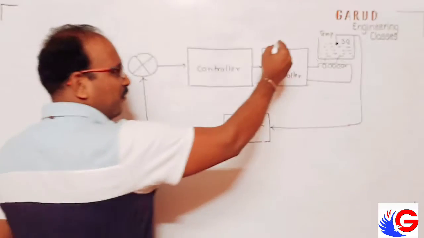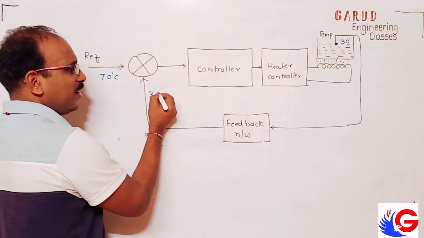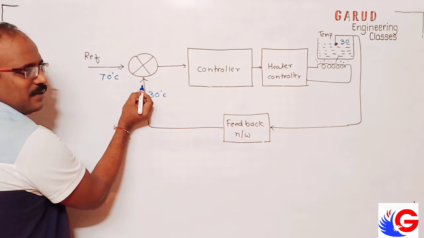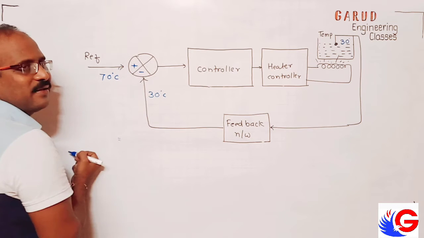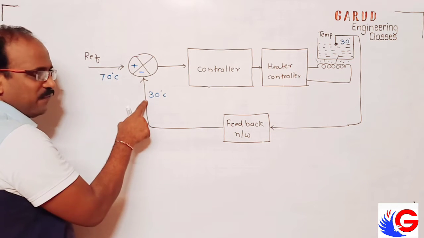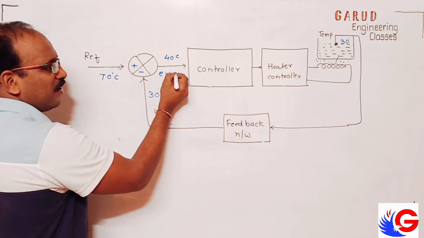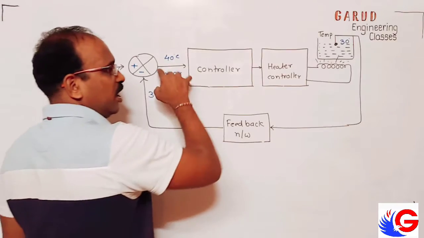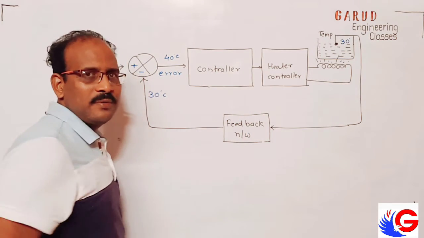But whatever is fed back, that is 30 degree. So what it does, this minus this, you take the error. So I say this is plus and this is minus. This point is called summing point. Okay. What is the difference? 40 degrees is the difference. This is called error. What is error? Error is 40 degree. Now, this particular system will try to reduce the error to 0.